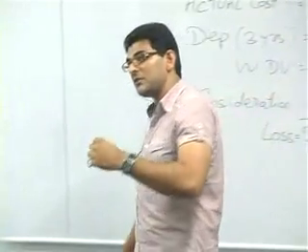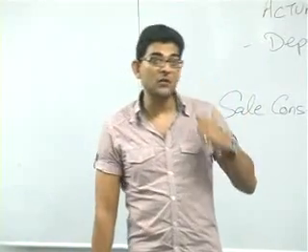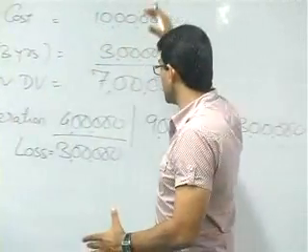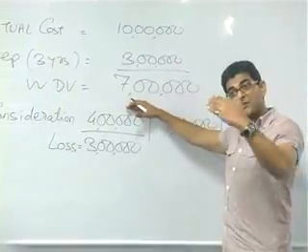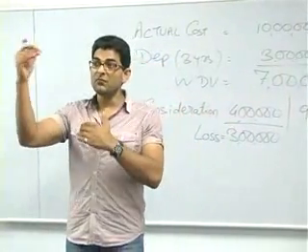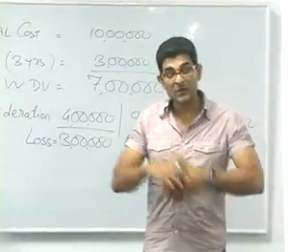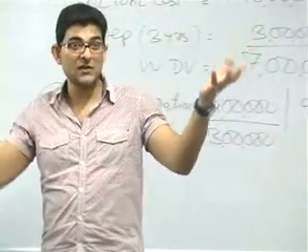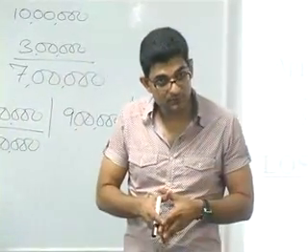What is depreciation? Depreciation is reduction in the value of the asset. Why does the reduction happen? Because of use in the business. So we purchased an asset for 10 lakhs and we sold it for 4 lakhs. By how much did its value reduce? Its value reduced by 6 lakhs. So what is this 6 lakhs? It is its depreciation. Depreciation is a reduction in the value of the asset. So this 6 lakhs is nothing but depreciation.